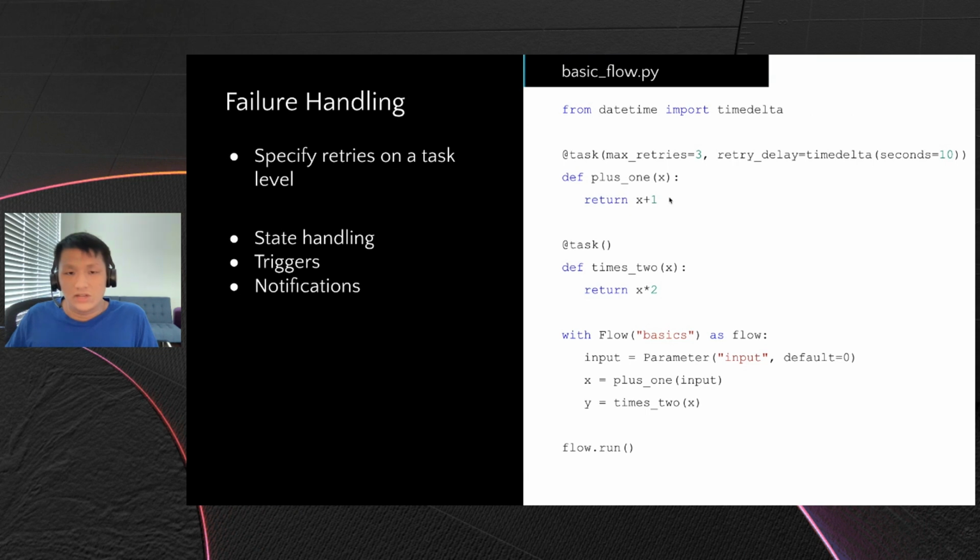Next, we have failure handling. Notice the first task decorator. Here we specify the maximum amount of retries and the retry delay. Here we're specifying 3 retries, and if it still fails after 3 retries, then the flow will fail. In addition to specifying retries on a task level, we have other mechanisms for failure handling.